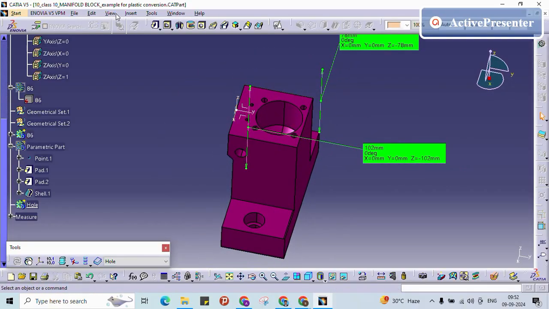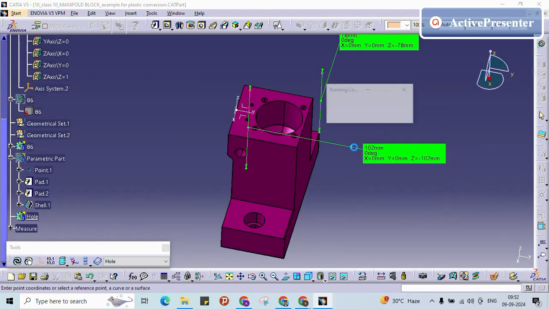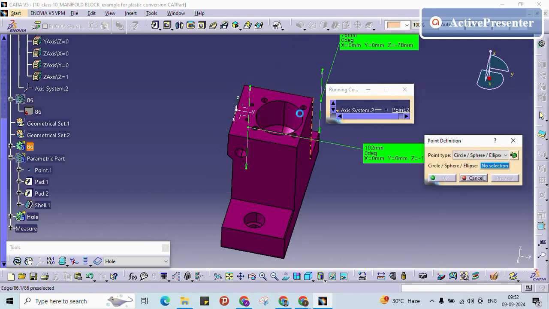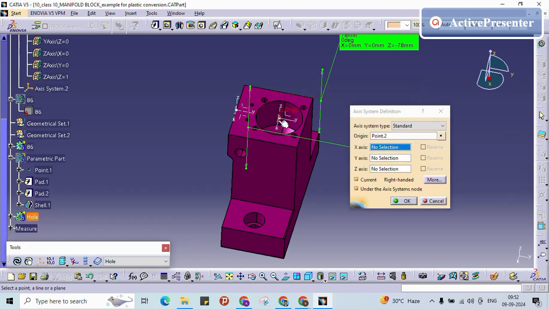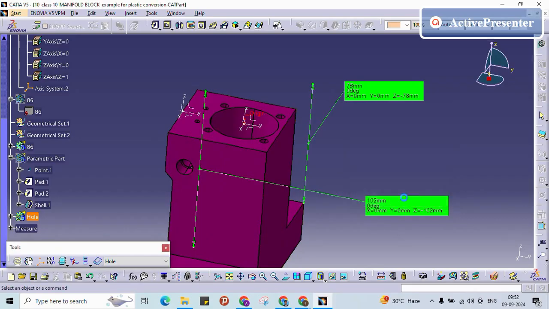See, what I am going to do is create another working axis system with respect to this circle. So I am just creating another circle. Apart from this, we have one more coordinate system, the vehicle coordinate system, where this part will be located.